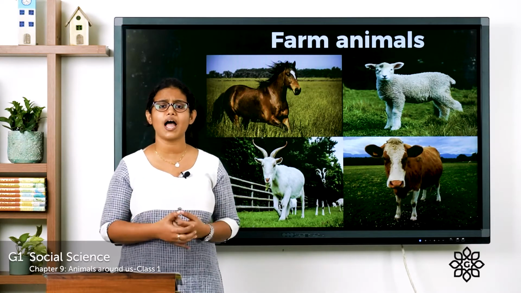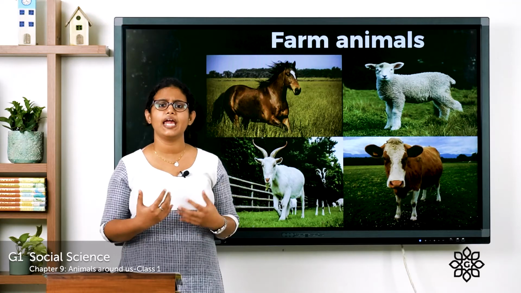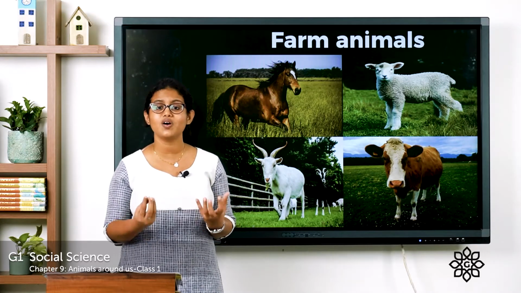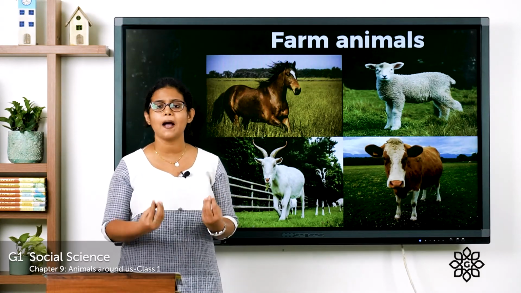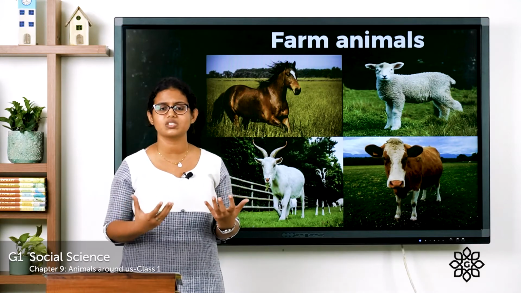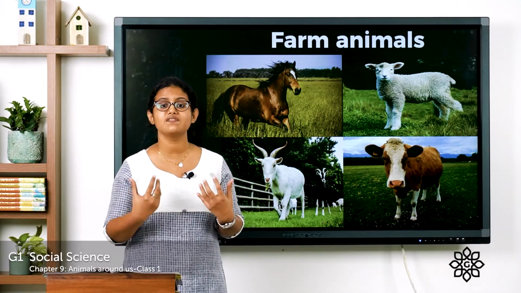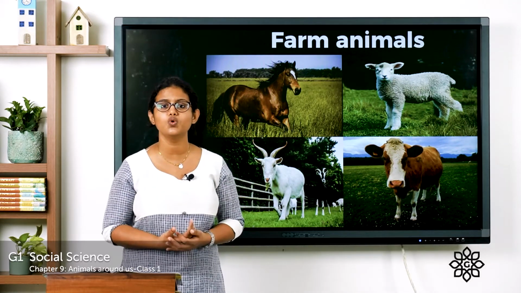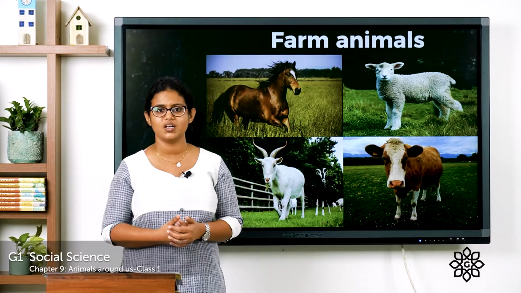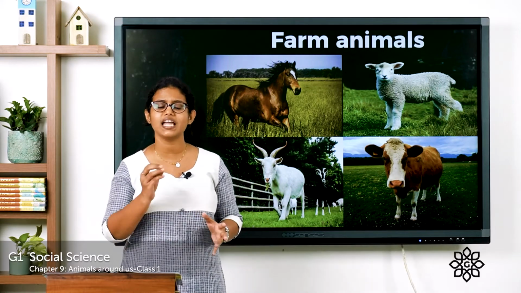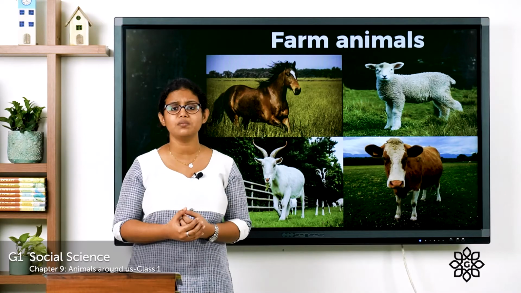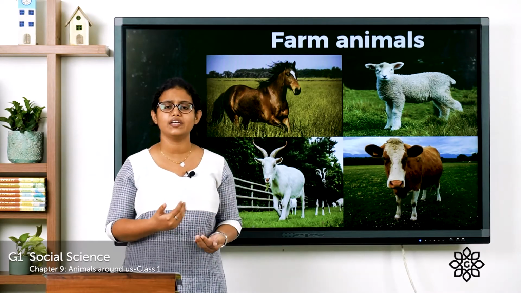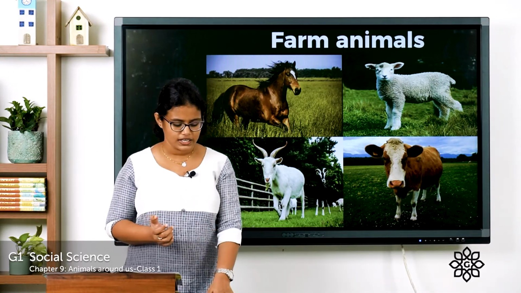And these farm animals are useful in different ways. What about a cow? Cow gives us milk. Then what about a sheep? It gives us wool, and we use wool to make woolen cloth. What about hen? It gives us egg. So these farm animals are useful in different ways.